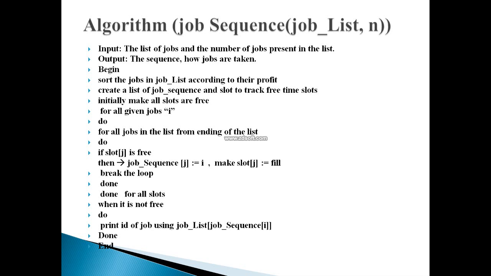The job giving the maximum profit I put at the very first position. At second position I keep the job giving more profit than all the remaining jobs but less than the job at the first location, and so on. In this way I sort all the jobs according to their profit in decreasing order.